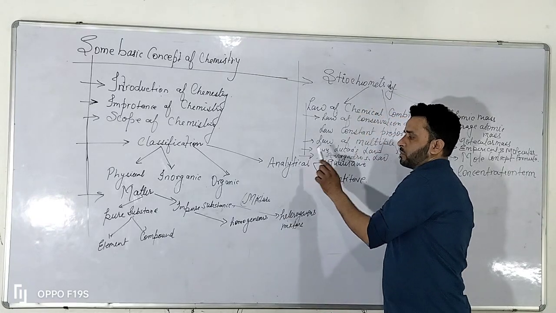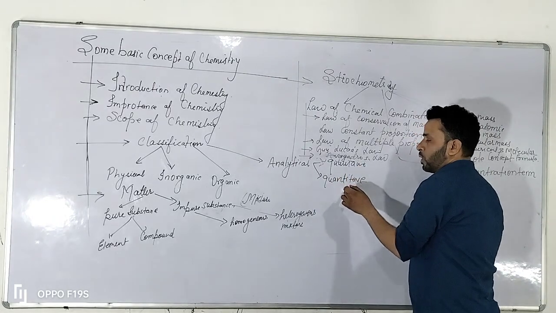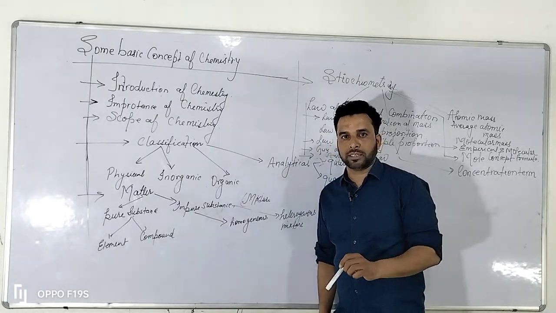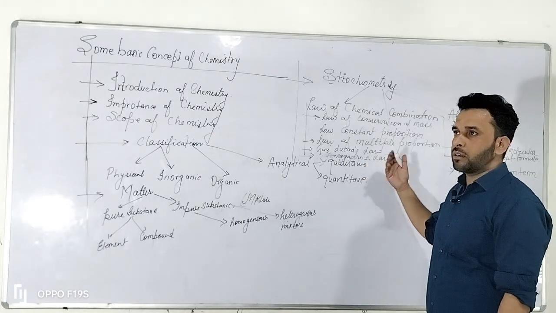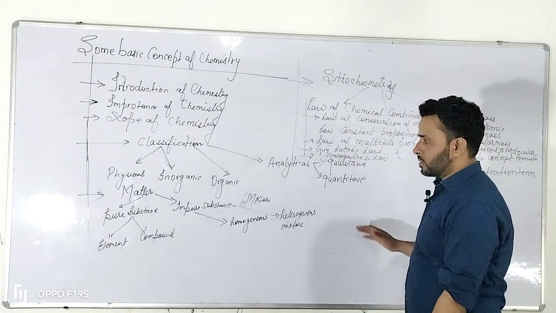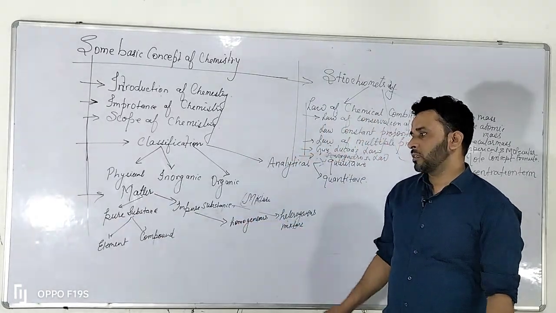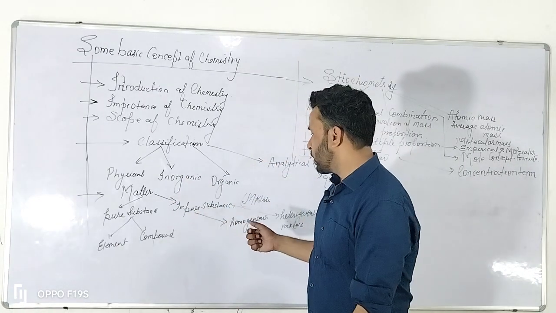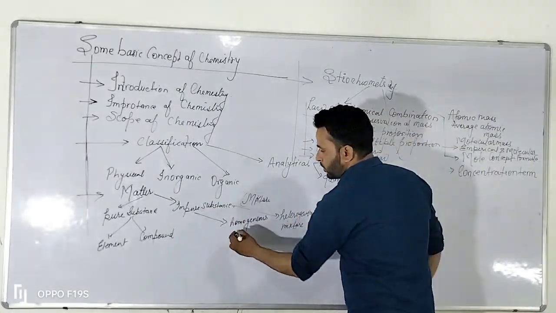After that you have to study the analytical chemistry, that includes 2 things, quantitative and qualitative. What amounts are going to react in some chemical reactions, and the quantities of those particular things are calculated on the basis of their formulas and calculations. And we will also study the quality of those particular chemicals. Then after we will classify the matter on the basis of pure substance and impure substance. Matter is further subdivided into element and compound.